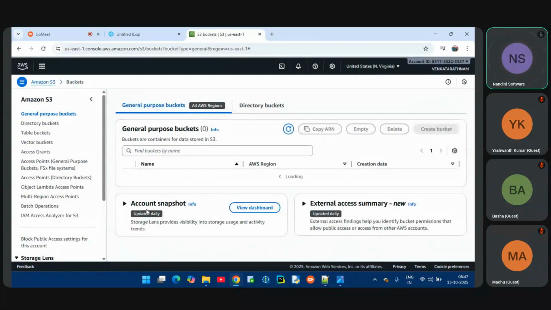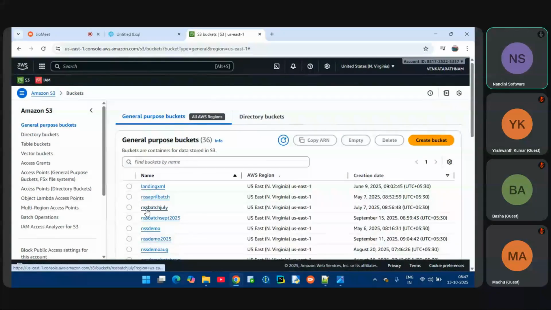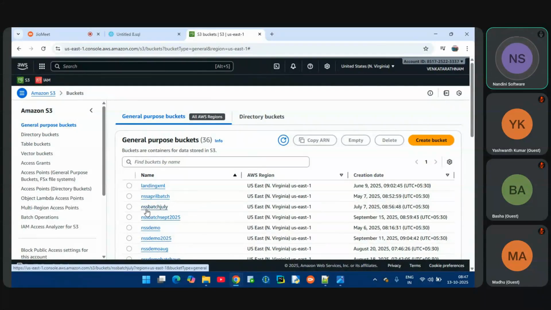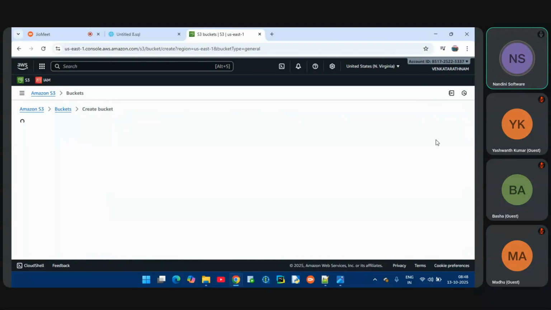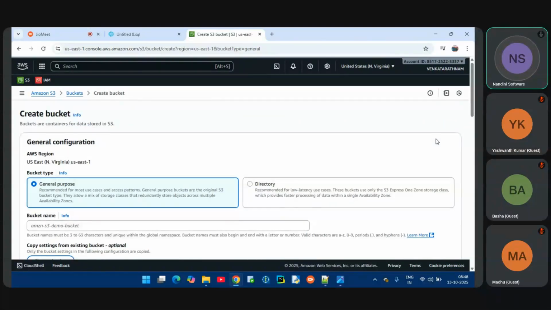Now let me show how to upload the file from my local system to AWS. For that, I need to create a bucket, guys. How to create a bucket? Please observe carefully, team. Once you have logged in to AWS, there is a create bucket option. Let me create a bucket and pass the bucket name, any name, Nandini Software Solutions demo 2025.